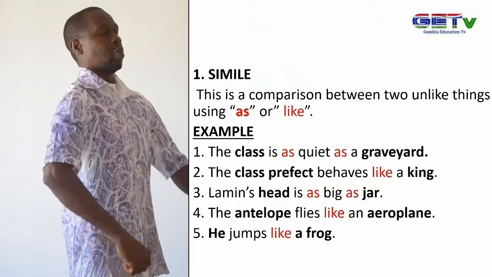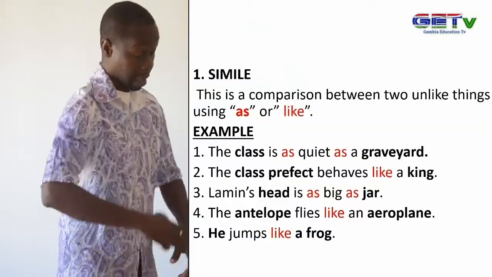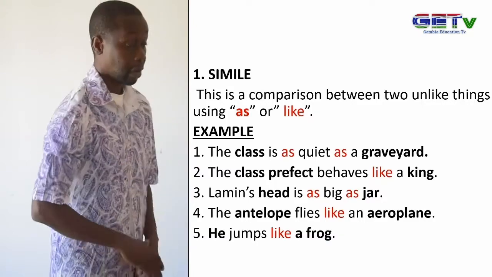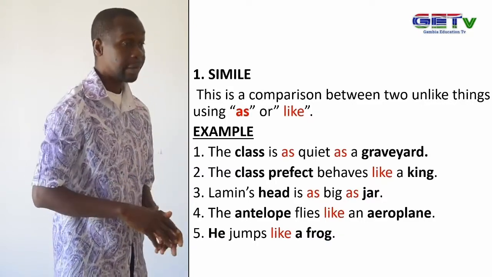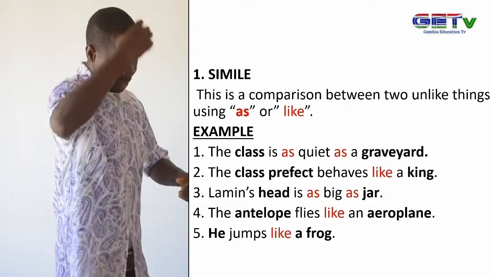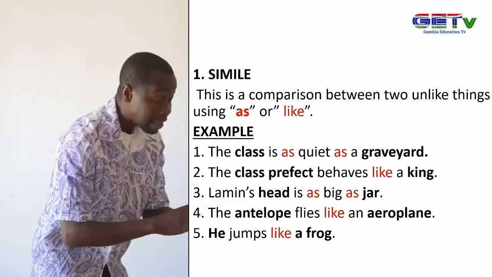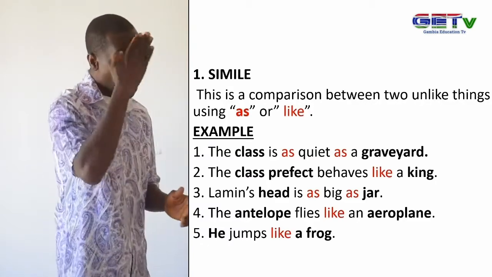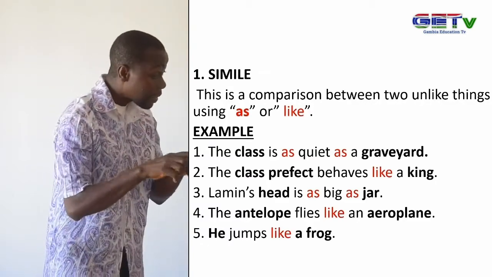We will look at the second example. The class prefect behaves like a king. What are we comparing here? We are comparing the class prefect and a king. It means the class prefect's behavior is just like the behavior of a king.